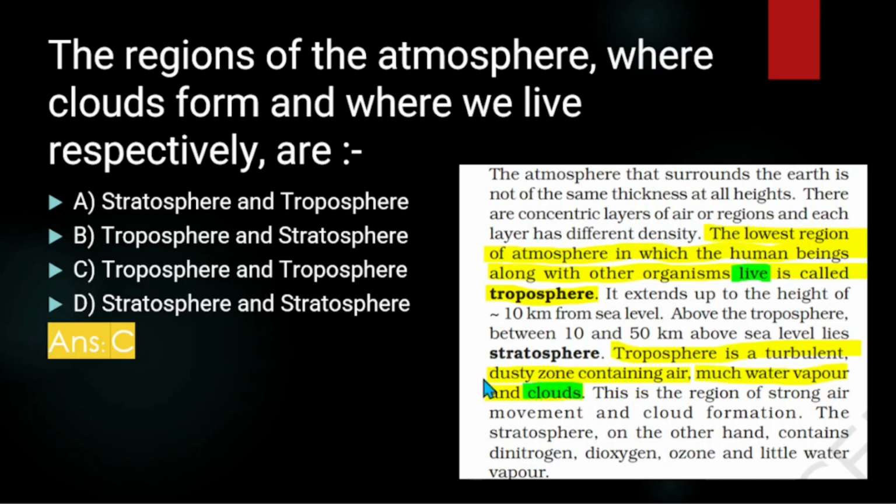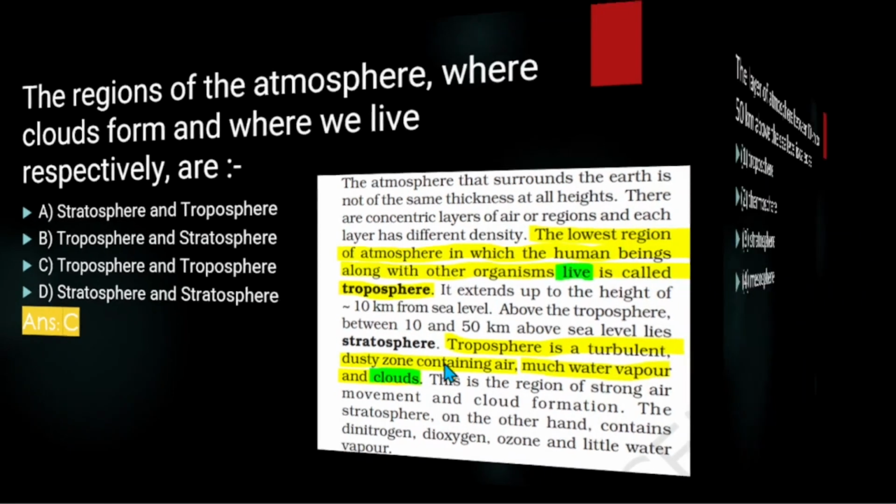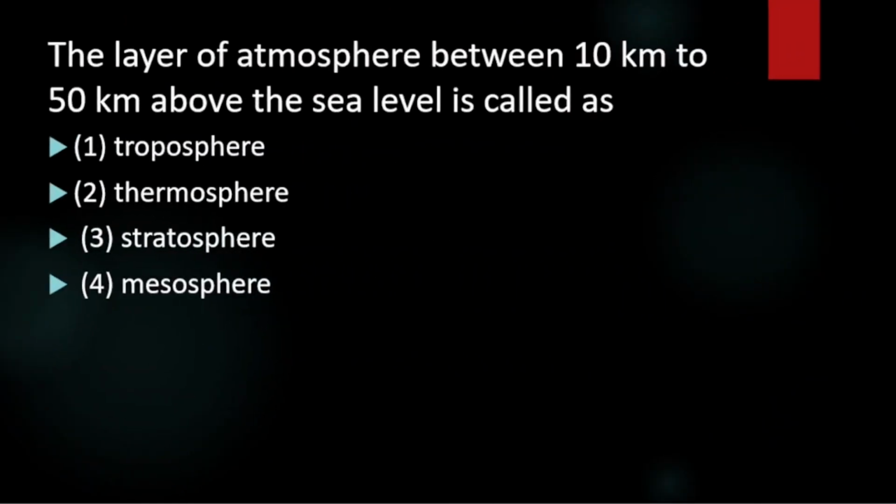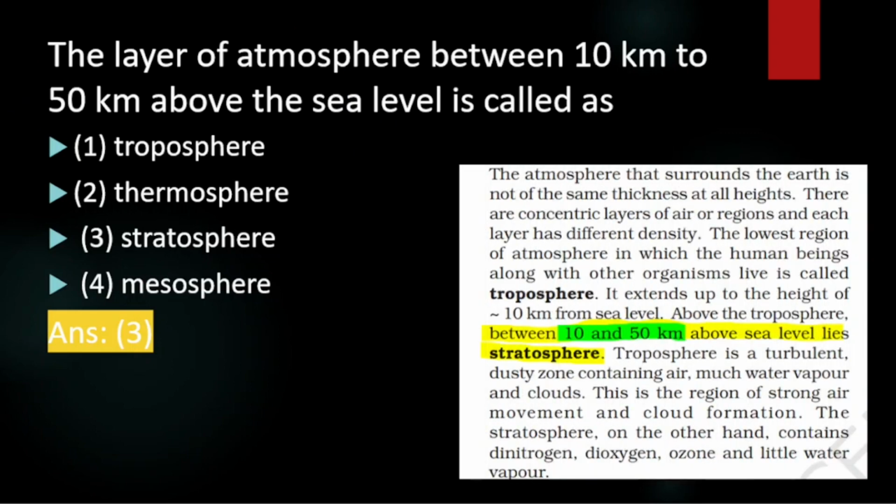It has been mentioned clearly. So the answer again is the third option, stratosphere. Please mention the answer in the comment box before looking at the answer here. Now moving on, next question.